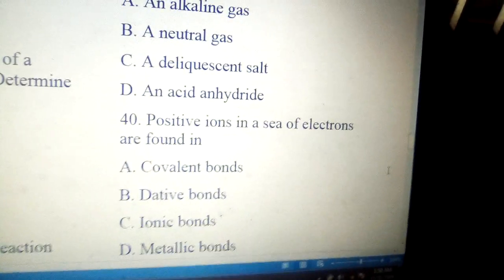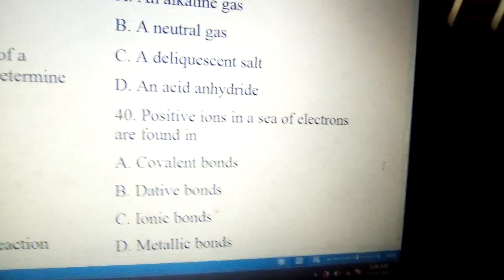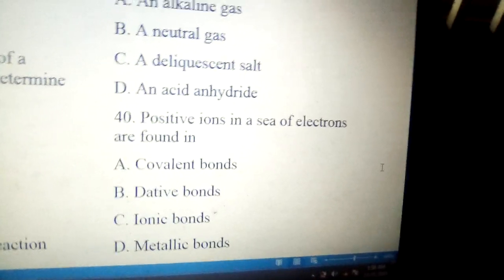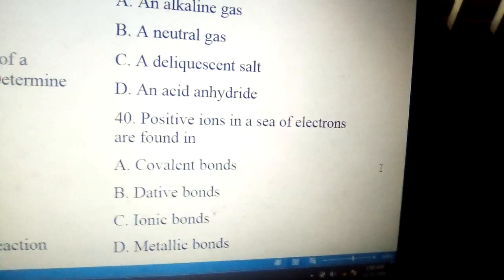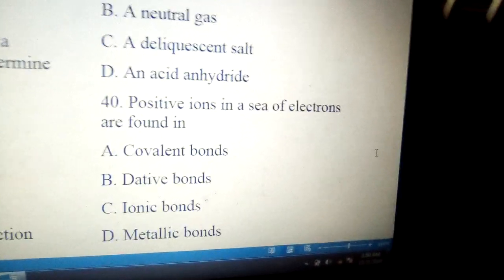Number 40, positive ions in a sea of electron cloud are found in, that is metallic bond. A, covalent bond; B, dative bond; C, ionic bond; D, metallic bond. The answer is D, metallic bond.